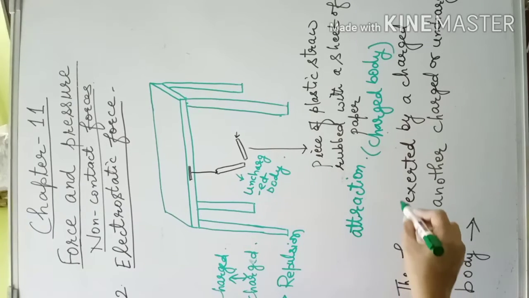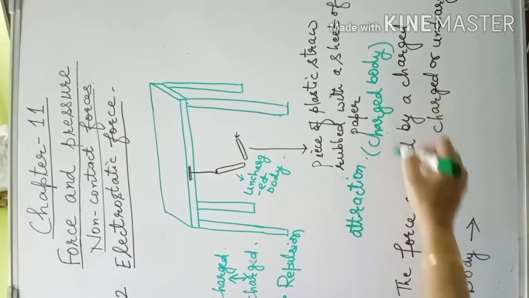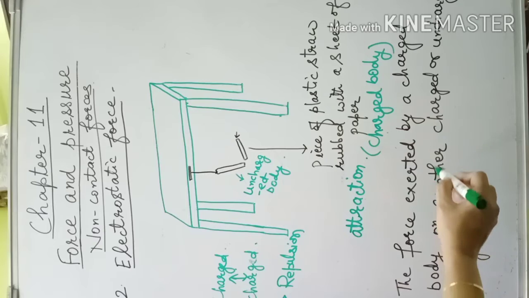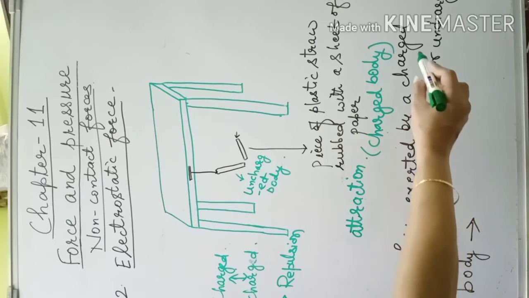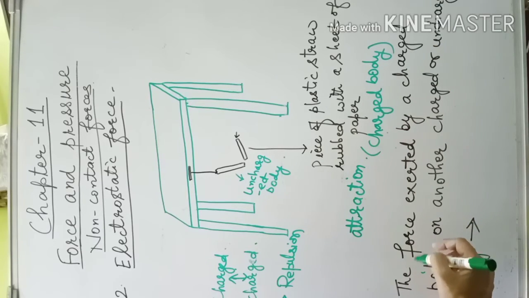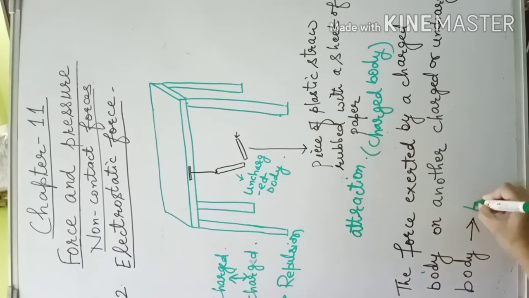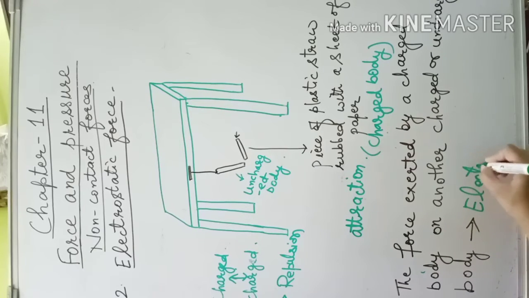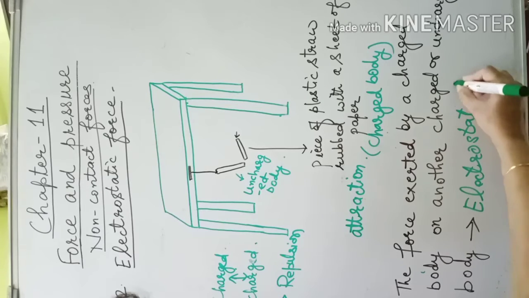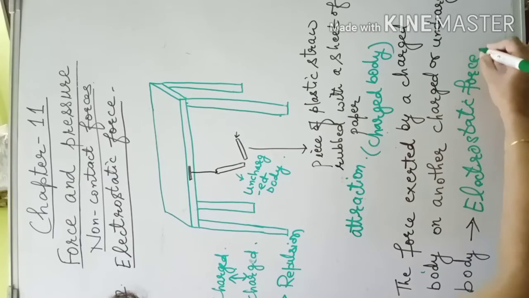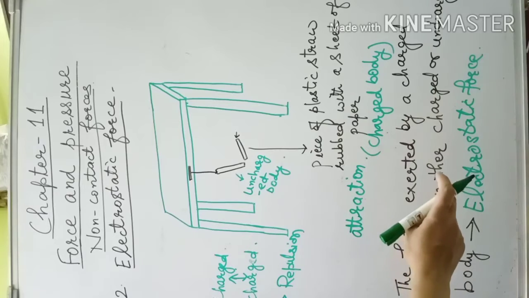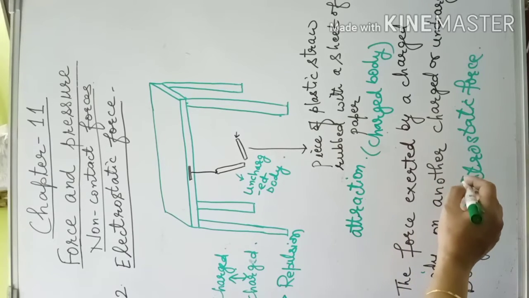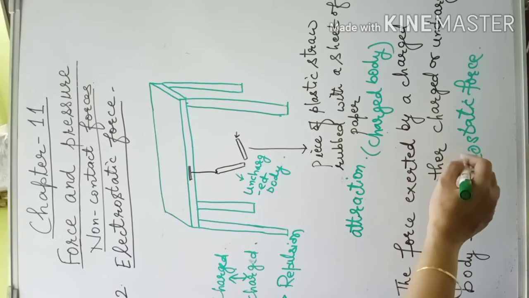So the force exerted by a charged body on another charged or uncharged body is known as electrostatic force. Now this electrostatic force may be of attraction or repulsion.